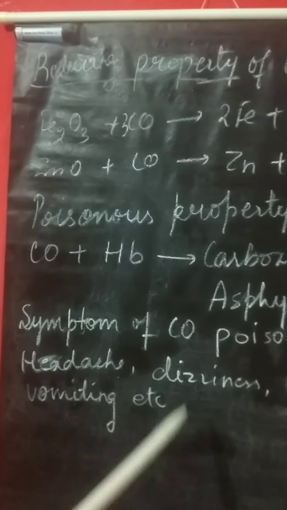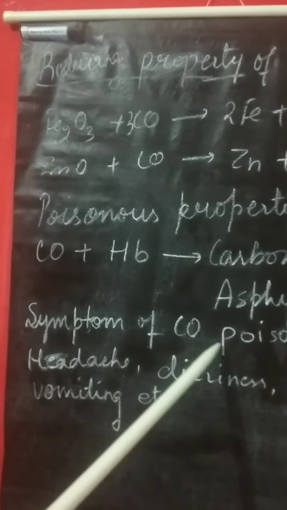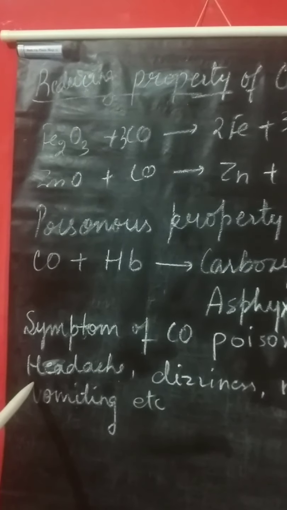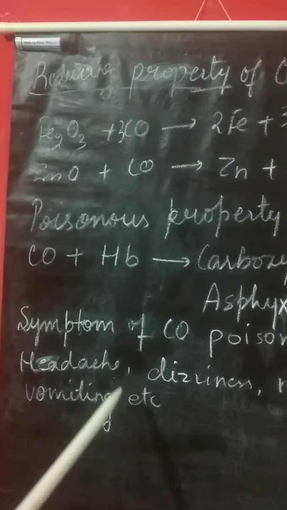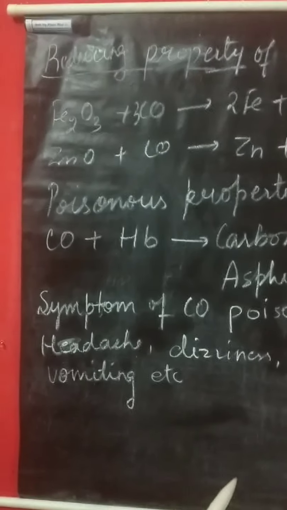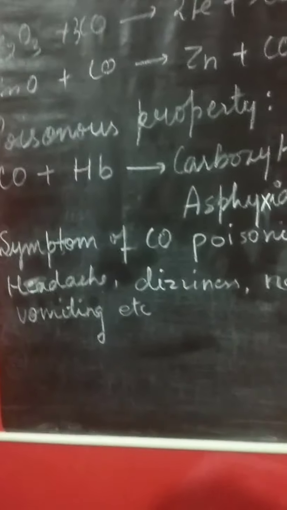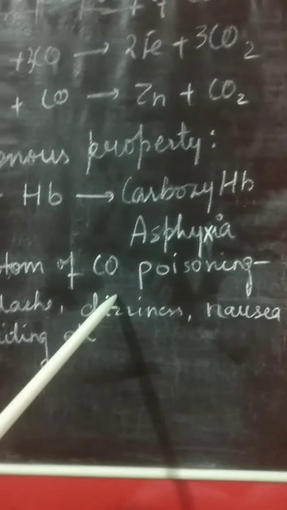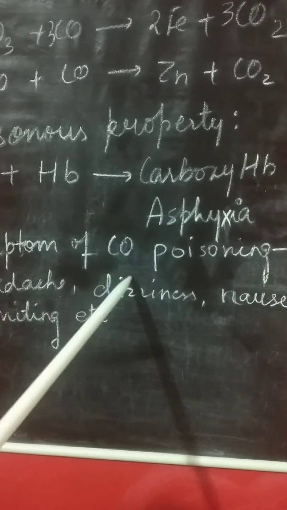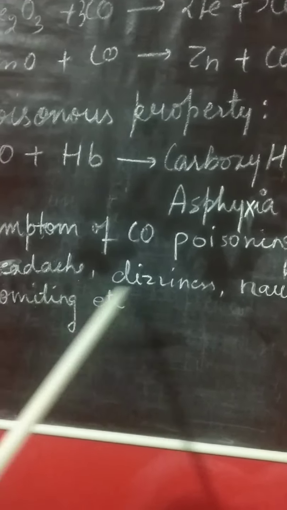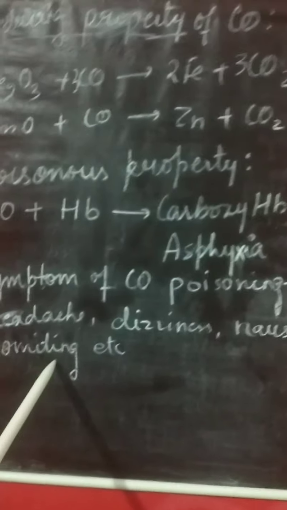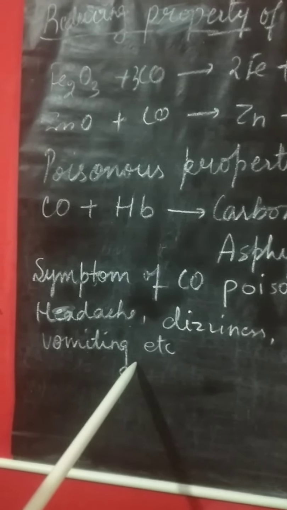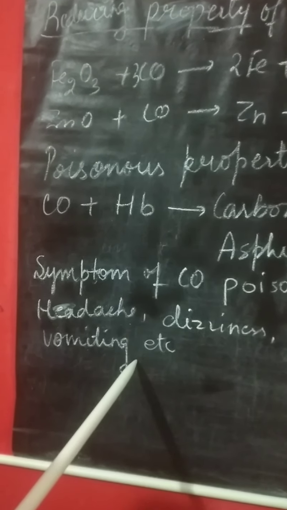Now, how can you identify whether a person has been poisoned by carbon monoxide? That person will have a headache. Suppose a person is sleeping in a garage where no proper ventilation is there and the motor vehicle is running or the engine is on. In that condition, if there is poisoning of carbon monoxide, that person will have headache, dizziness, nausea and vomiting. So if a person is feeling these types of conditions, he or she is poisoned with carbon monoxide.